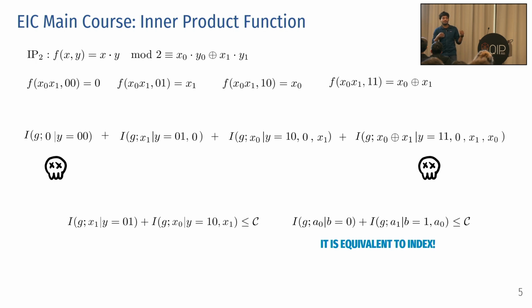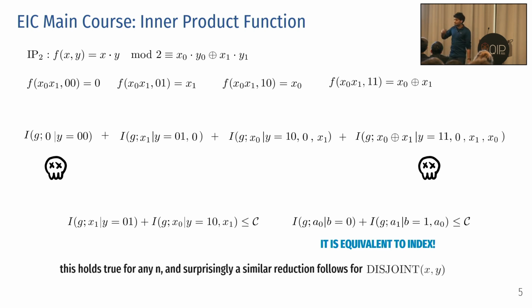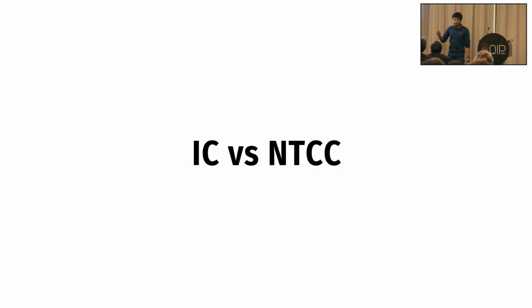The index function is a fundamentally different function from the inner product function, and somehow under the lens of information causality, they are the same. Turns out this fact is true for any bit string, and a similar reduction also holds for the set disjointness function. Make sense? Yep. Now, finally, what are the implications for communication complexity?